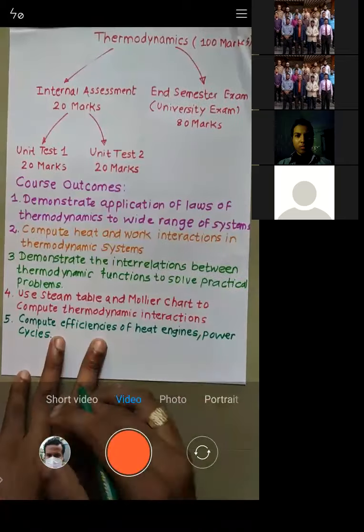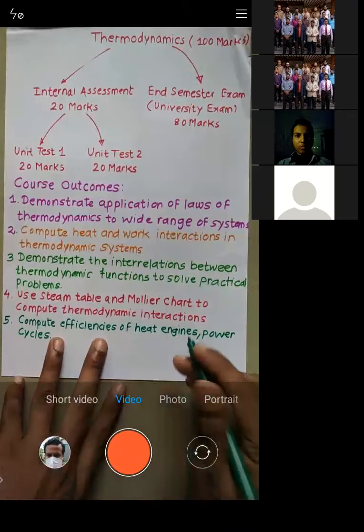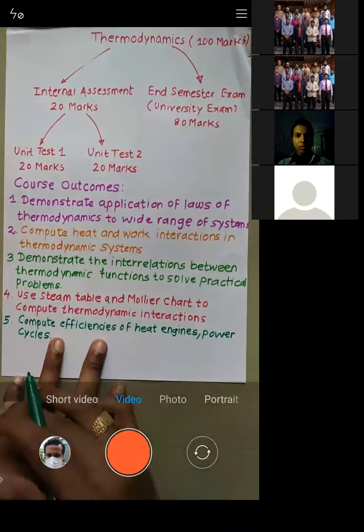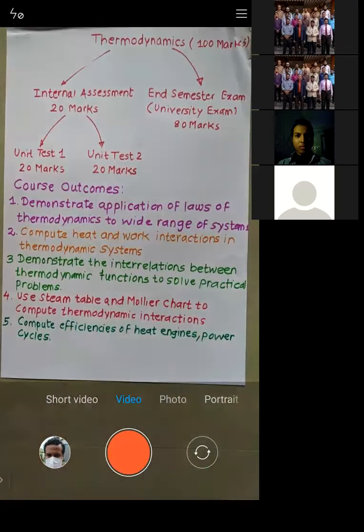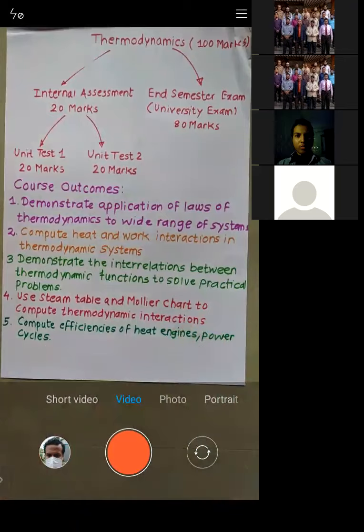Okay, how efficient is the device? That is nothing but called efficiency. Let's say the efficiency you have calculated is 50%. That means the device is only 50% efficient. If you give 20 as input, it will convert only 10 into output. When you give 20 as input, you are getting the output as 10. So 10 by 20 is nothing but your efficiency. Is that okay to all of you?